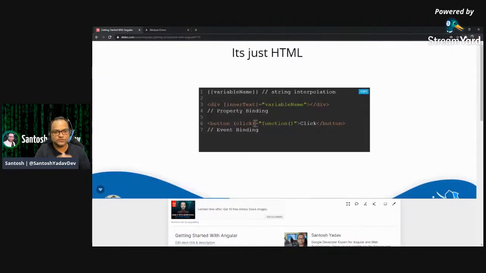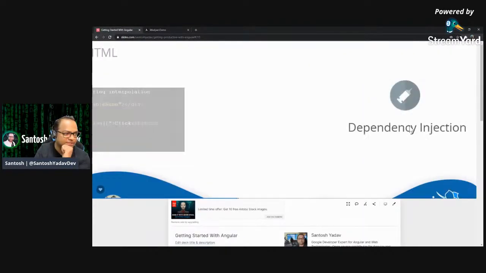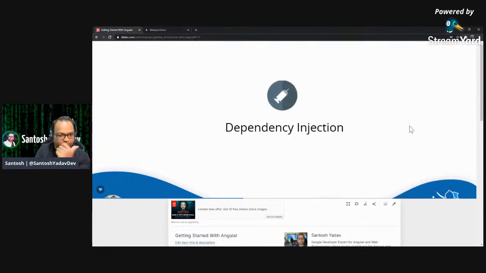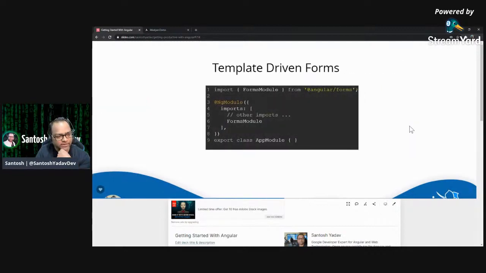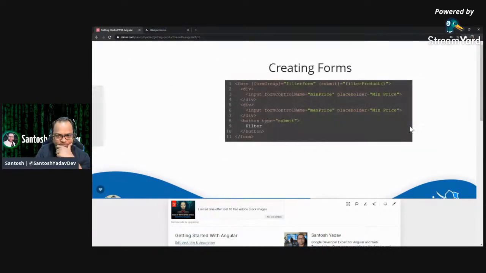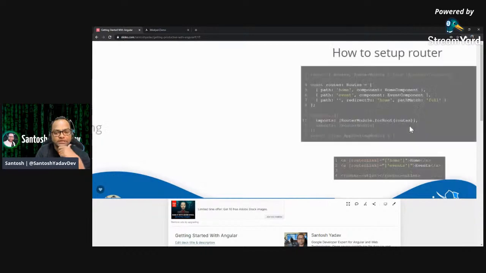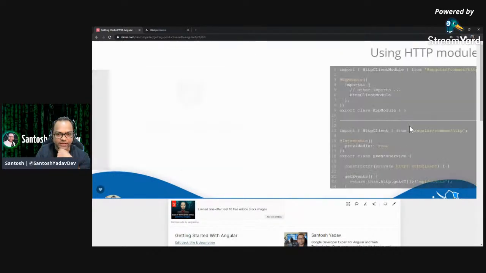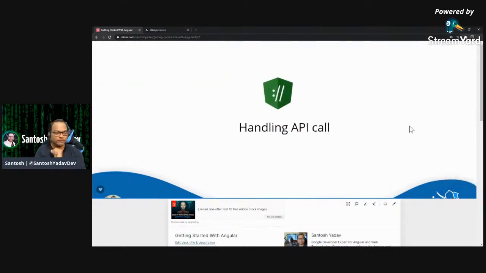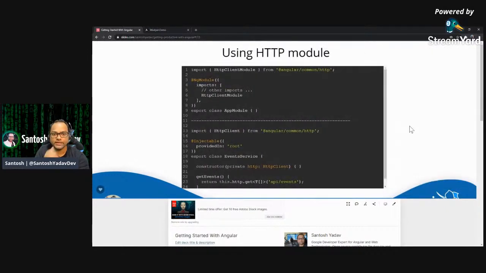Let's go to the slides. We just learned about the syntax, and then we learned about dependency injection. This is what dependency injection is. I was supposed to cover forms, but I think I won't be able to do it. We just did HTTP, because this is what you will be doing most of the time: making HTTP and API calls. So this is what we did, handling API calls. In case you have some APIs to access, this is how you can do it.